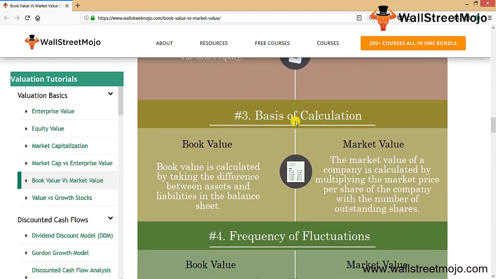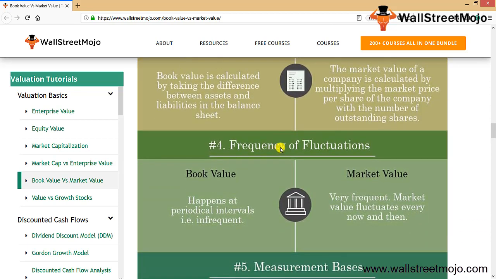The third is the basis of calculation. What exactly is the parameter used for calculating book value and market value? Book value is calculated by taking the difference between assets and liabilities, which is what we just learned. The market value of the company is basically the number of shares of the company multiplied by the market price per share. That is what we discussed just a few minutes before.